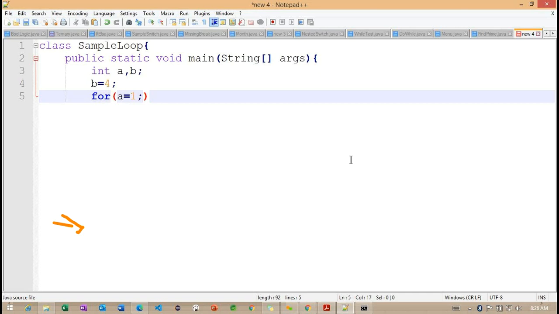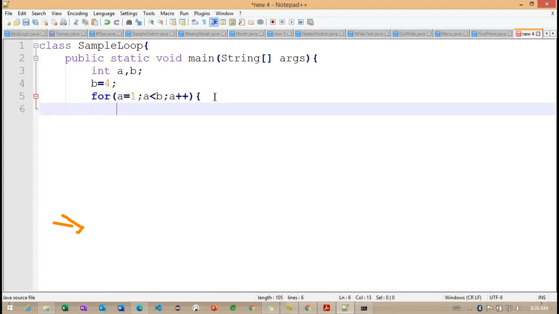Again, we don't want to provide the int keyword here. And now we need to check with A less than B, so I'm making the condition A less than B. Here I'm making A plus plus here. So observe